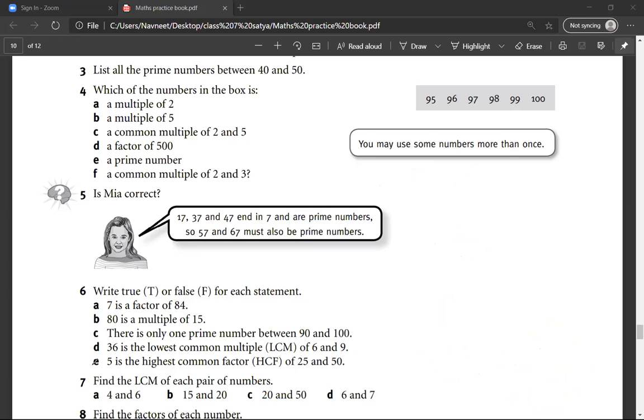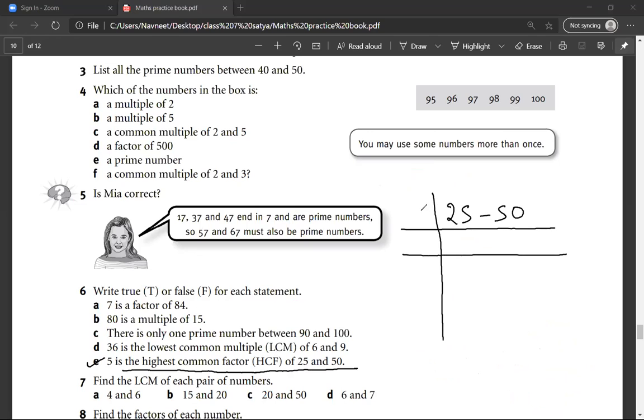Mr. Sarthak, last question. 5 is the highest common factor of 25 and 50. Yes or no? No, sir. How will I find the HCF? First we have to divide it by 5, then again by 5. So the HCF would be 25.